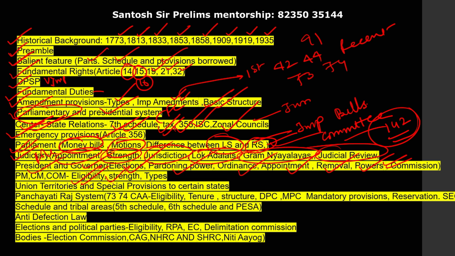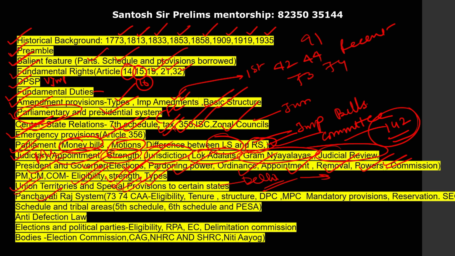Next, what is the strength of the council of ministers, is there any limitation, what are the different types of council of ministers, what is cabinet, what is the role of cabinet. Next, union territories and special provisions, again very important, particularly Delhi, a lot of questions have come on Delhi, and special provisions can also be asked for various northeastern states.